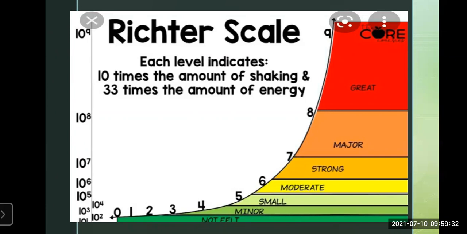Then if you go to 6 to 7 level, the attack was strong, the waves were strong, the magnitude was strong. Then if you go to 7 to 8, the magnitude was major. And 8 to 9 will be near the focus point where it has actually occurred. So there the magnitude will be great. This is called the Richter scale, how the magnitude of an earthquake is measured. Now we'll go to the next slide.